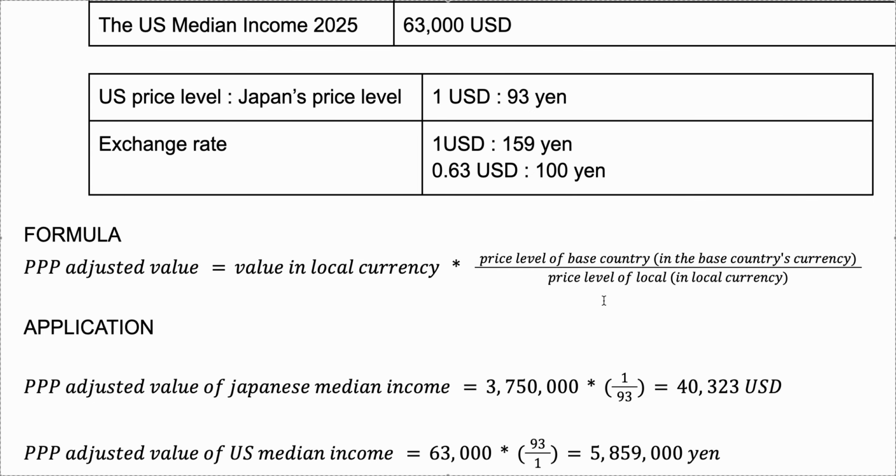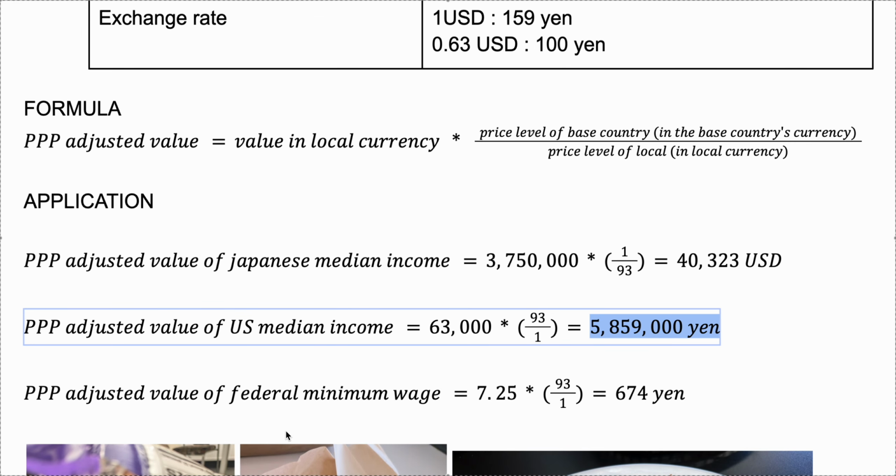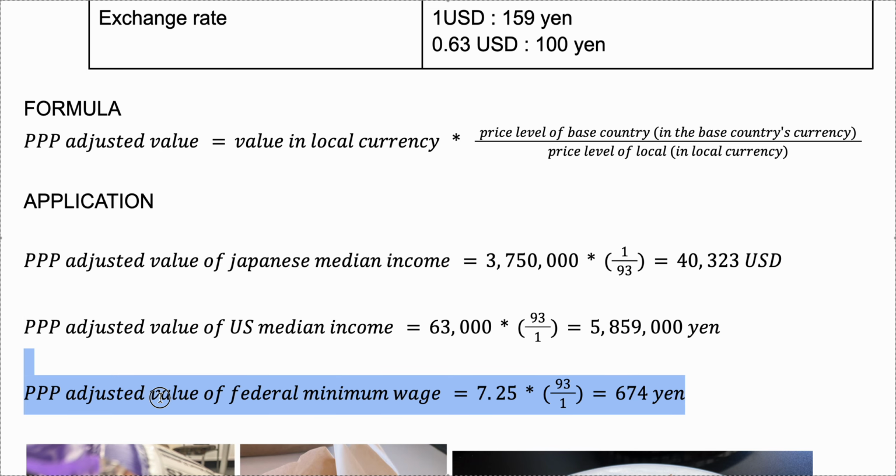that people in Japan are having with this much income, and that will be the typical U.S. household. Yeah, very interesting, right? We can do this. It's not only about median income. You can do the same for average income, or you can use this to find the real value of, for example, minimum wage in different countries.